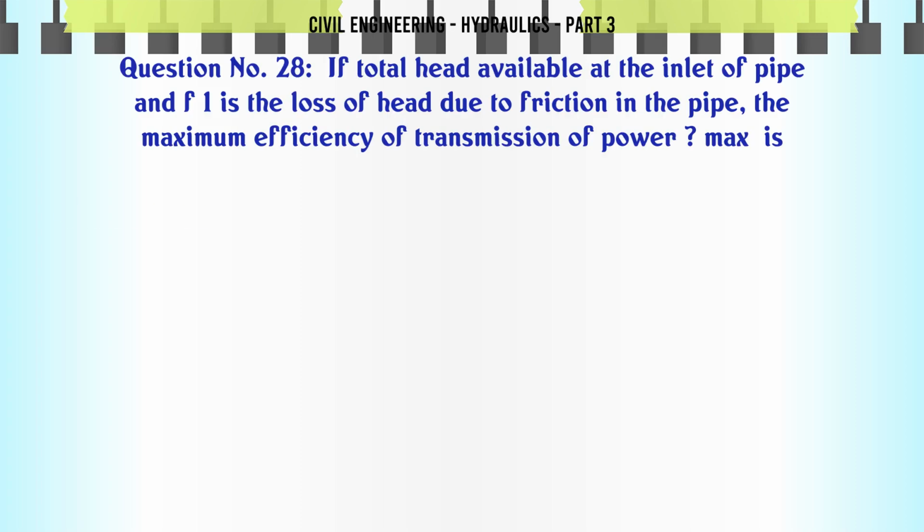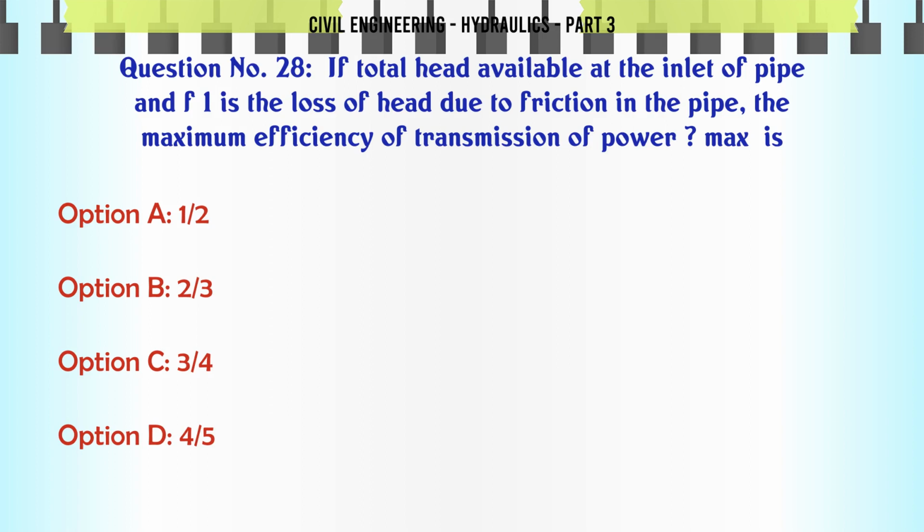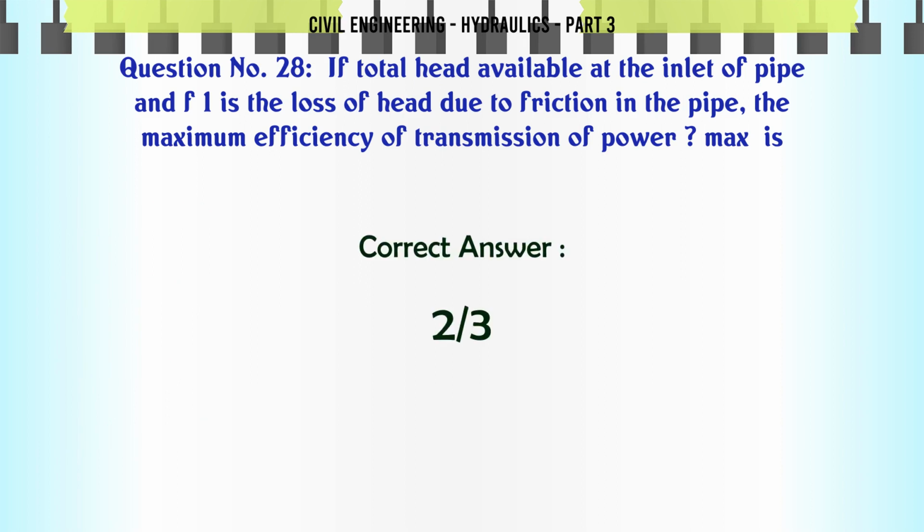If H is the total head available at the inlet of the pipe and hf is the loss of head due to friction in the pipe, the maximum efficiency of transmission of power is A. 1/2, B. 2/3, C. 3/4, D. 4/5. The correct answer is 2/3.